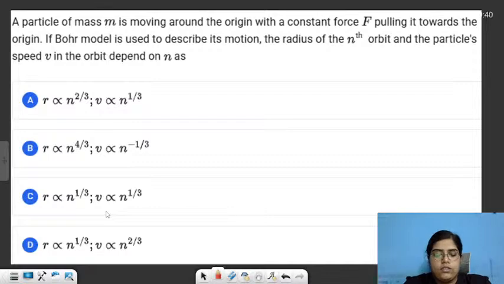Moving forward to the next question. You have 1 minute for this question. This is a straightforward question wherein you have to tell the relationships. You're given the force, how does the radius depend on the value of n.